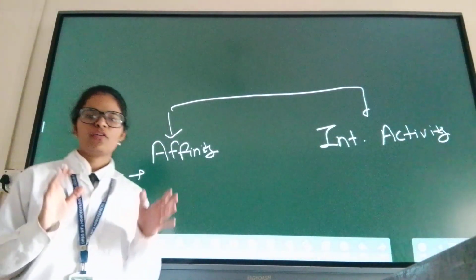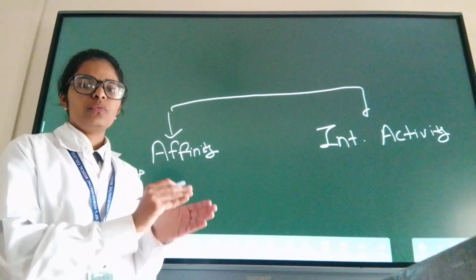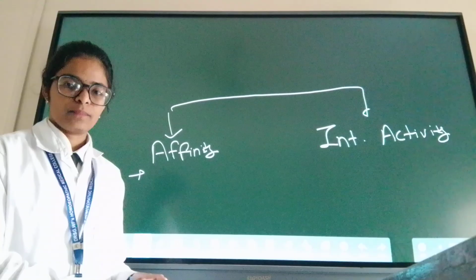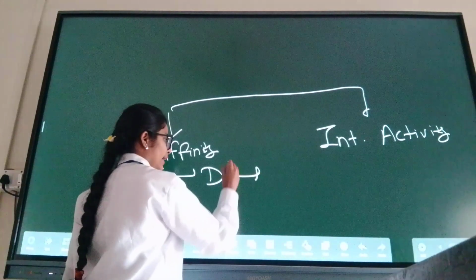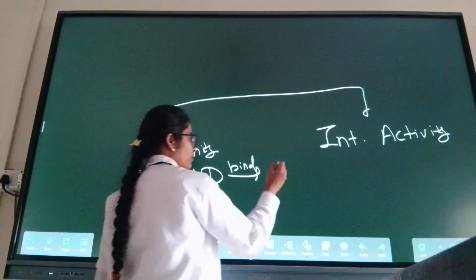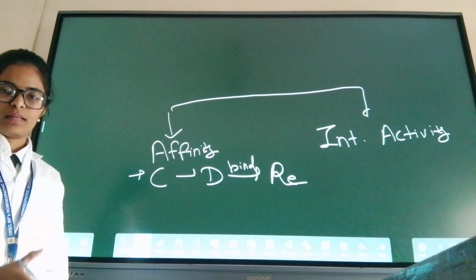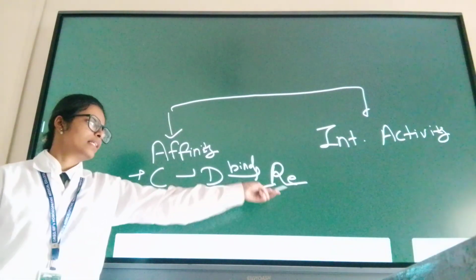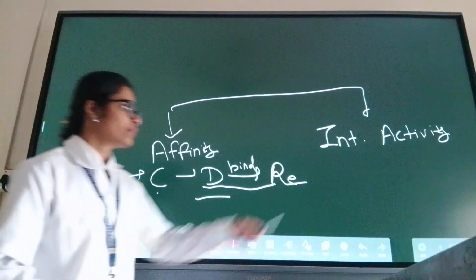The capacity of the drug, the capacity of the substrate, to bind with its receptor on the effector cell. Okay, this is the definition. The drug's capacity to bind with the receptor. This is affinity.